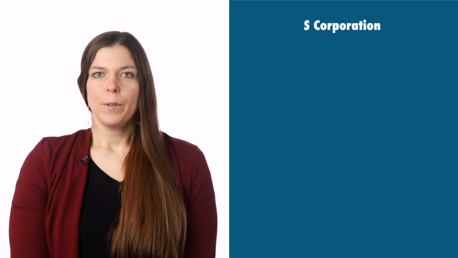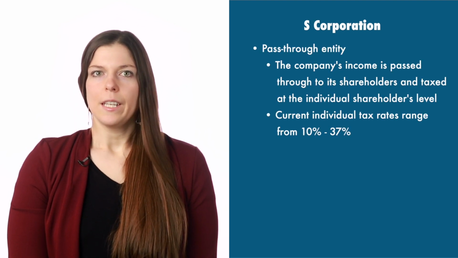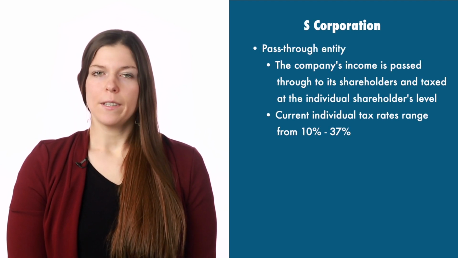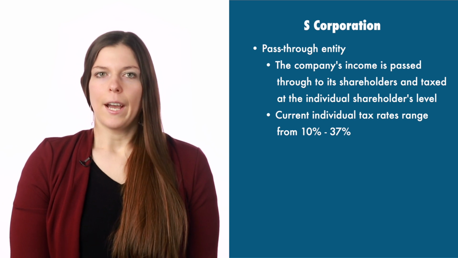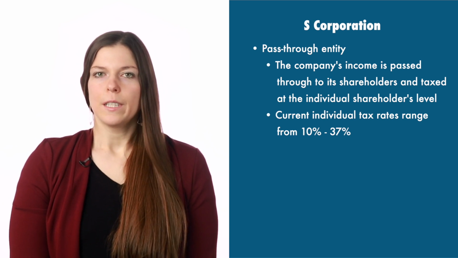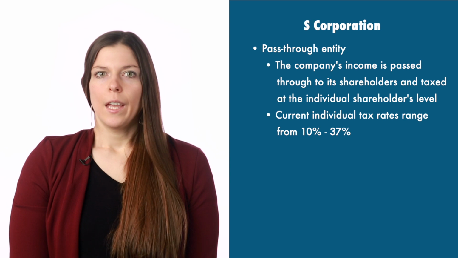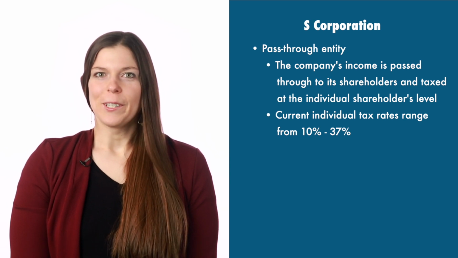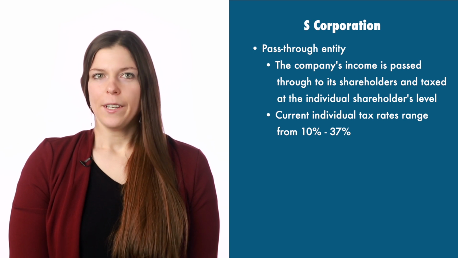Now let's talk about S corporations. An S corporation is considered a pass-through entity, meaning that the company's income is passed through to its shareholders and taxed at the individual shareholders' level. Any distribution of income to a shareholder is therefore only taxed once, at the shareholder's individual tax rate.